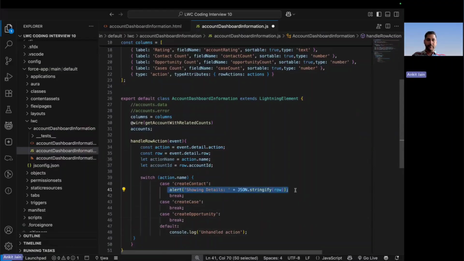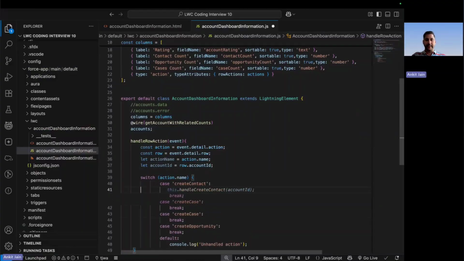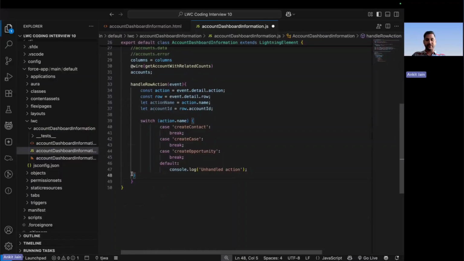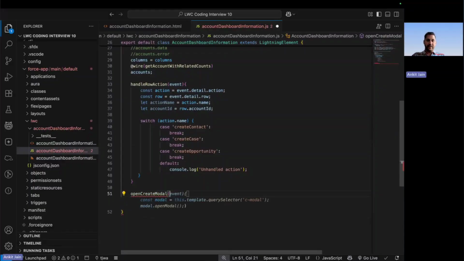Now, this is the place where you will be putting up your logic. Moving to the next point. Now, the complexity begins. It's not complex, but you should know how to get that done. What I will be doing here is open up the modal whenever the user clicks on the action. So here I create another method, that is the open create modal. This is the action that I will be doing.